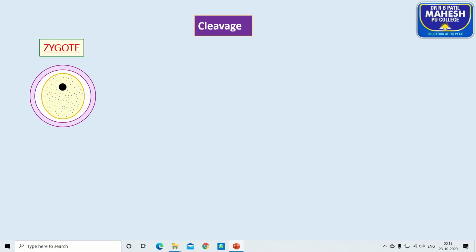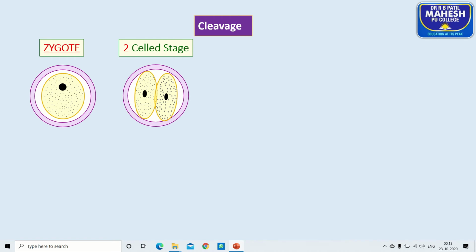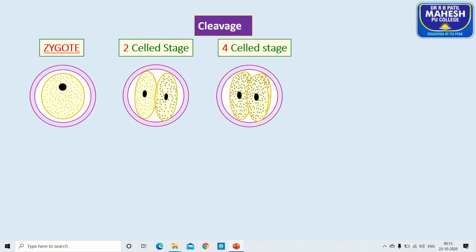The question arises, what is cleavage? The repeated mitotic division of the diploid zygote that results in the formation of a multicellular morula is called cleavage. Look at here. Soon after the fertilization, the zygote enters into repeated mitotic division. As a result, the single-celled zygote is converted into a two-cell stage.